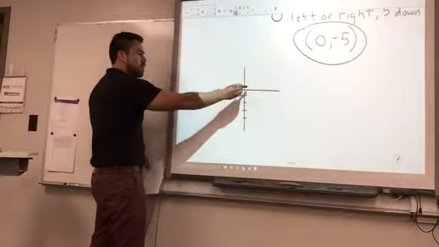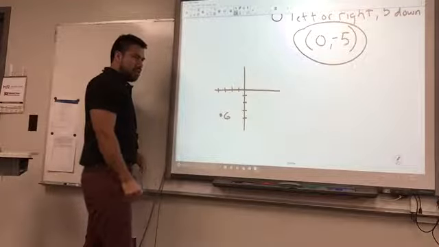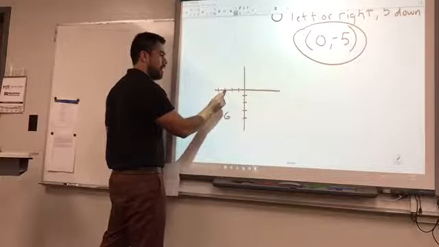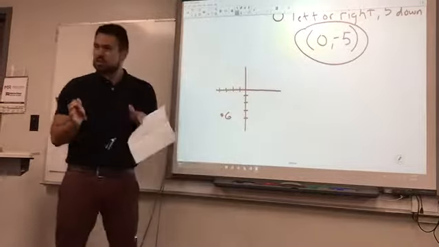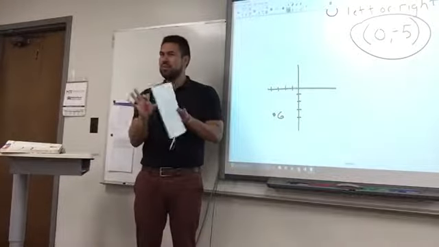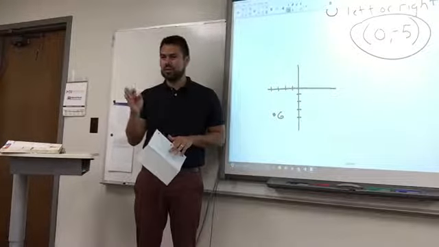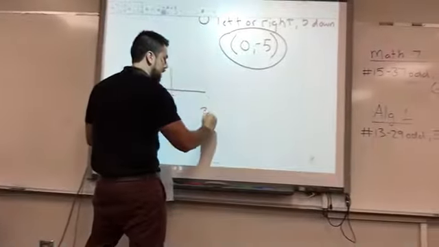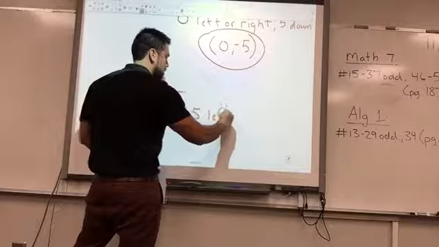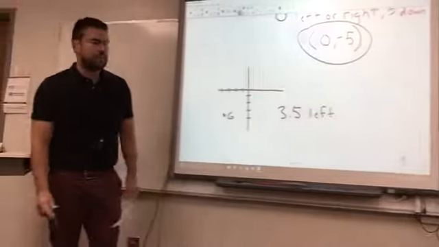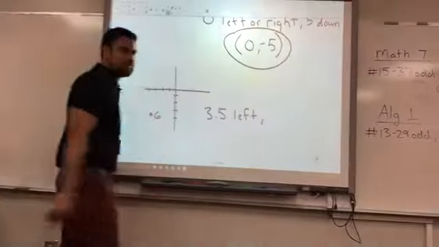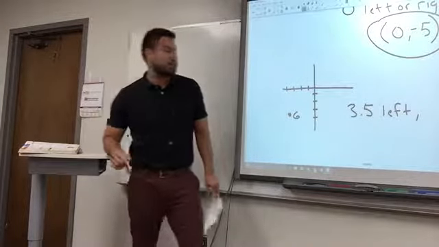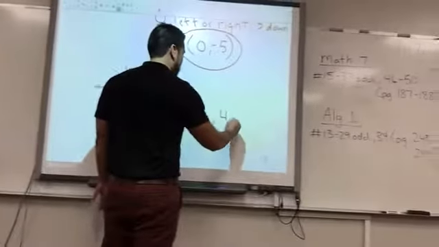Okay, from the origin, where do I go, left or right? I go left. I go 1, 2, 3, and a half. Now you're like, Mr. A, are you sure it's a half, or is it more like a third or 2/5? Which one is it? We're not going to try to trick you. Just try to look at it. It's about a half. So we went 3 1/2 to the left, right? Okay, from there, where did we go? Walker? We went down 4. Okay, we went 4 down or down 4?